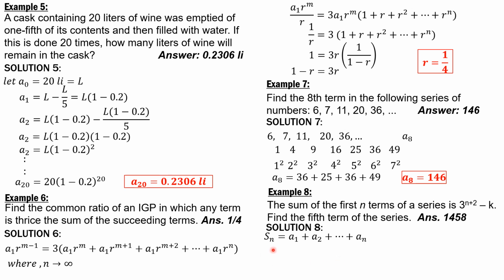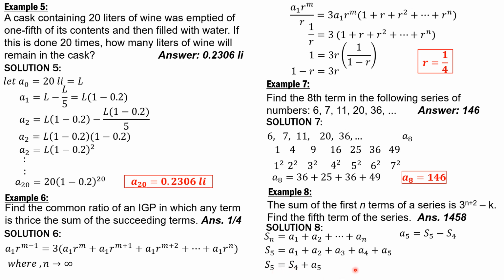So the sum of the first 5 terms therefore is equal to a1 plus a2 plus a3 plus a4 plus a5. And it is also equal to, replacing a1 plus a2 plus a3 plus a4 by s4, s5 equals s4 plus 5th term. Therefore, the 5th term is s5 minus s4.